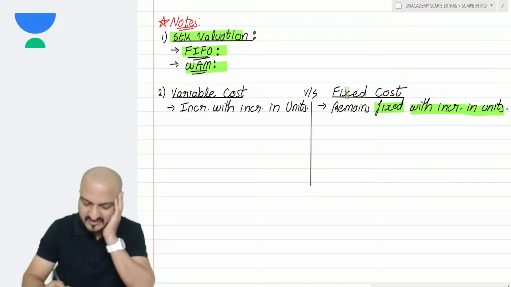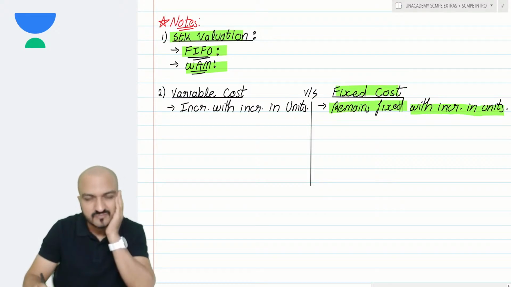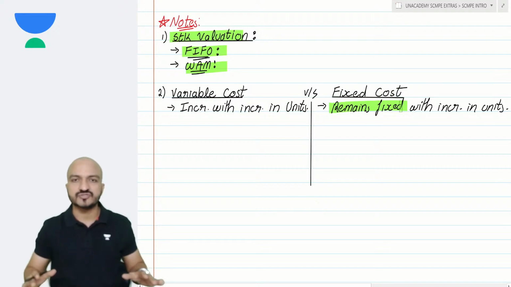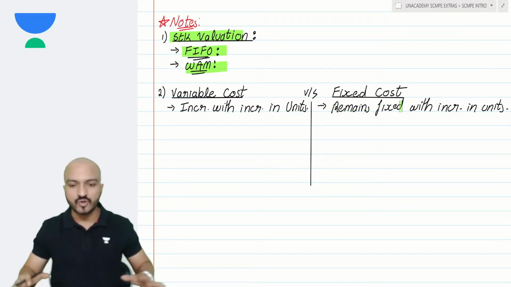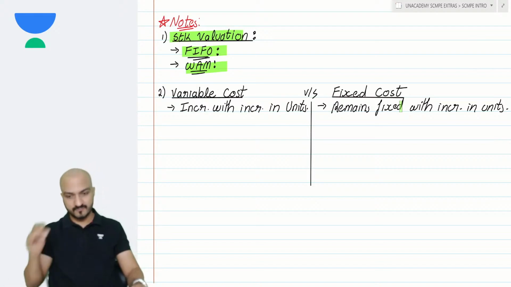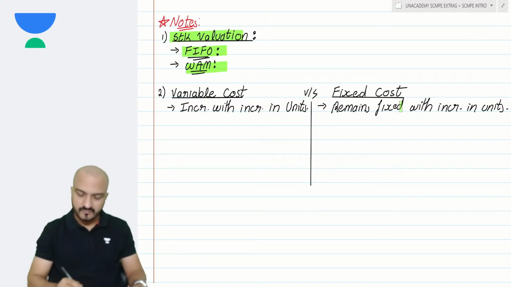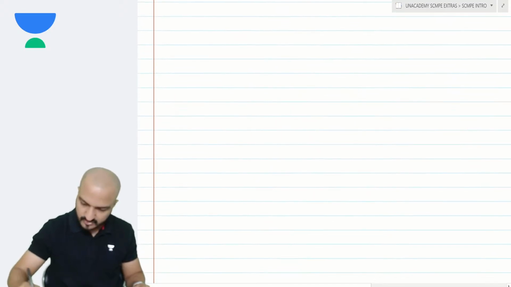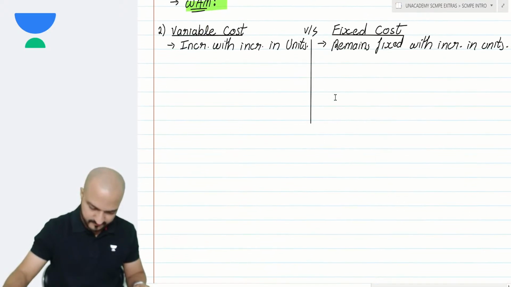Now, when you say that fixed cost remains fixed, does it mean that fixed cost always remains the same permanently, never changes at all, no matter what happens? Yes or no?